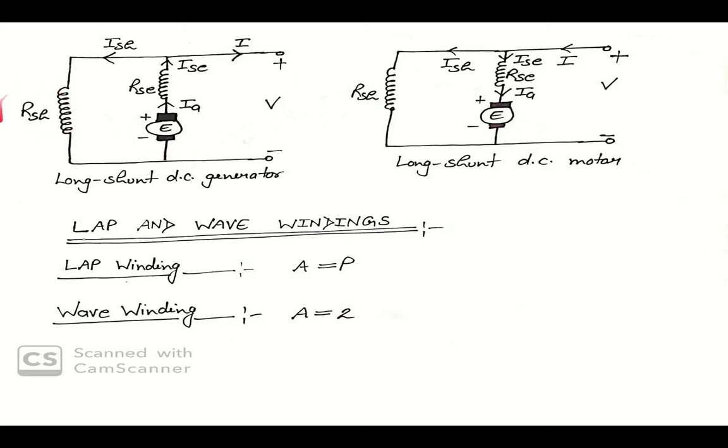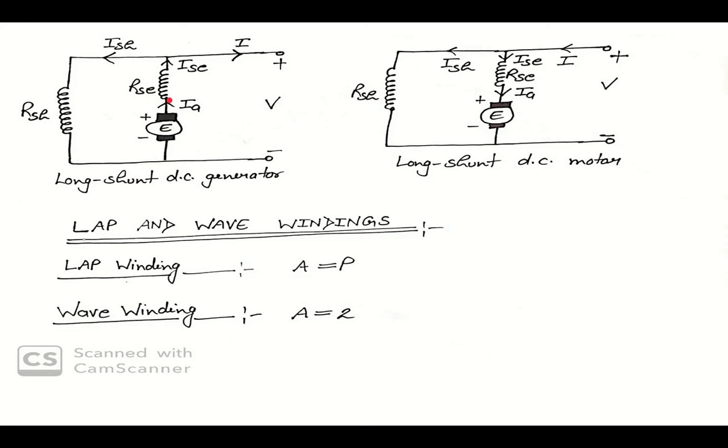So this is your shunt field winding RSH, and this is your series field winding RSE. Here the armature is connected in series with the series winding, but the shunt field winding is connected in parallel with both the series winding and the armature. That's why this is known as a long shunt DC generator.